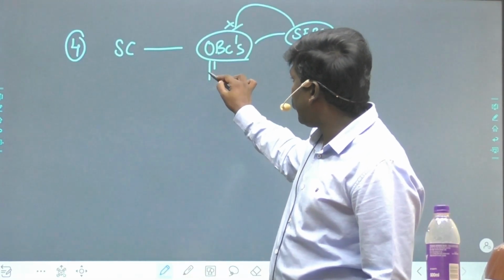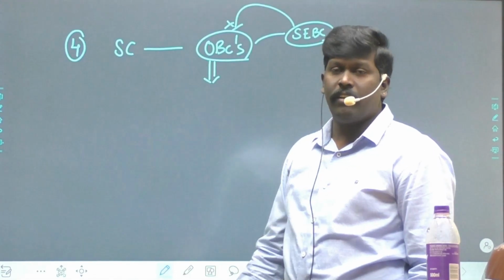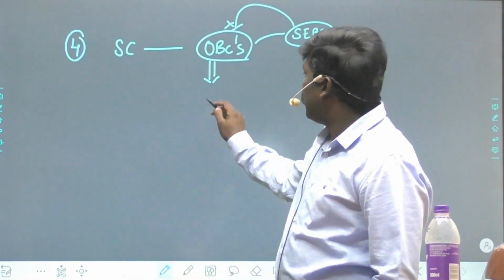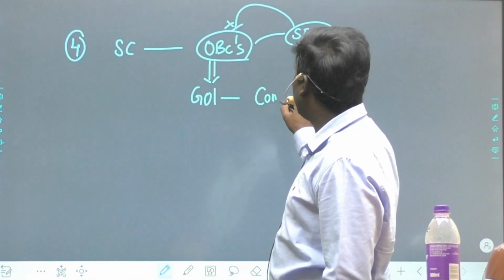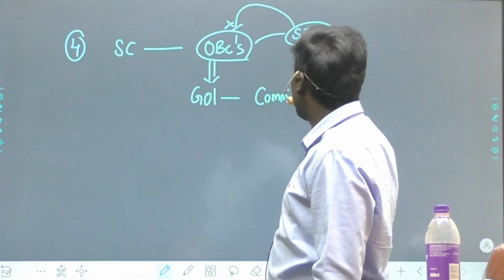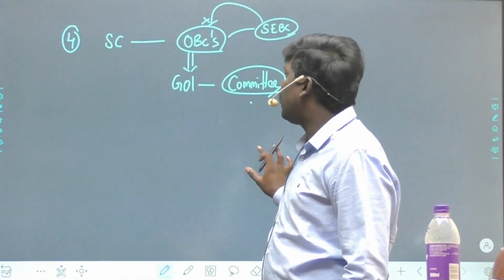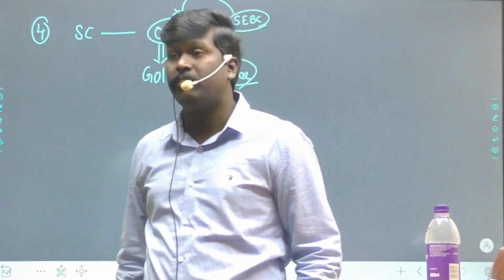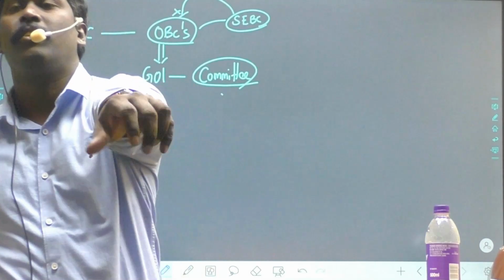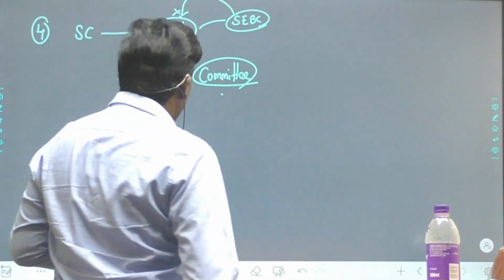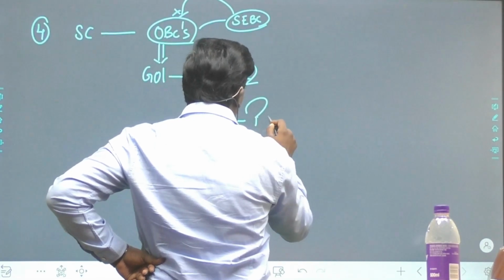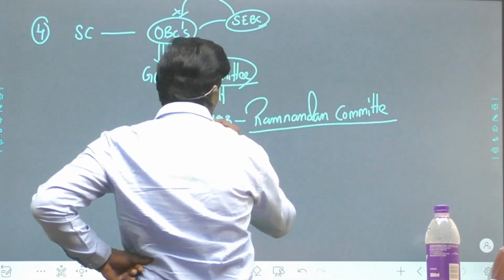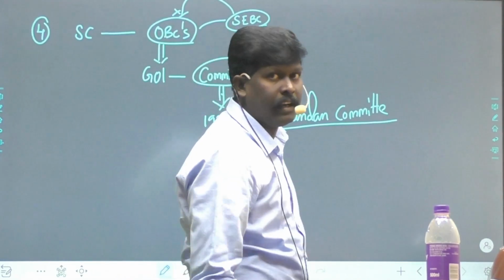To decide to whom the reservations will be given in OBCs, Government of India shall constitute a committee to decide which OBCs will receive the reservation. So Government of India in 1993 constituted the Ram Nandan Committee on deciding the OBC criteria.